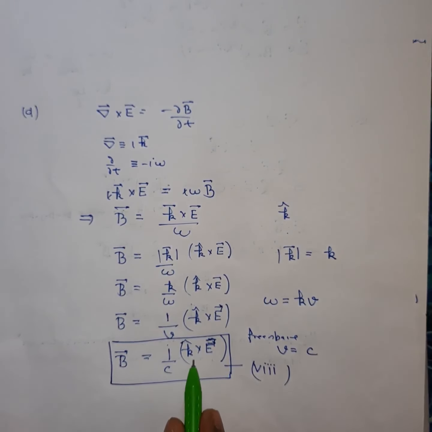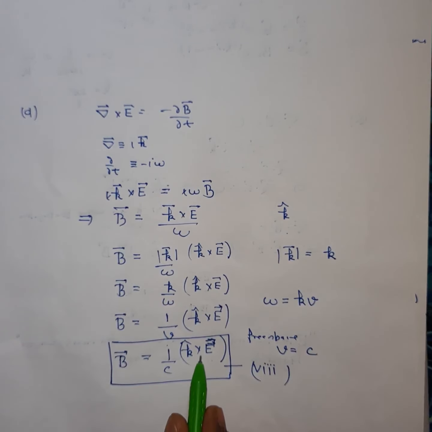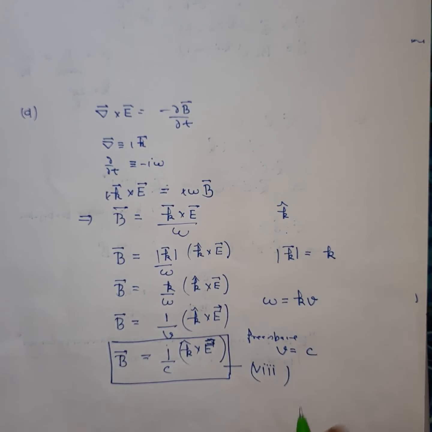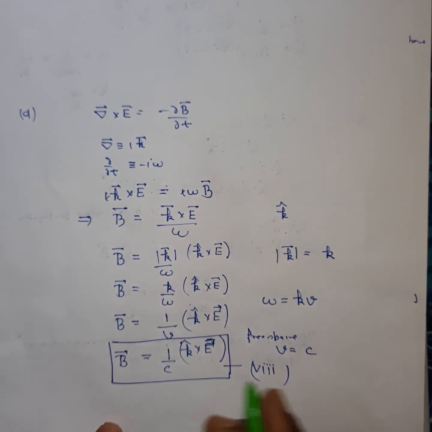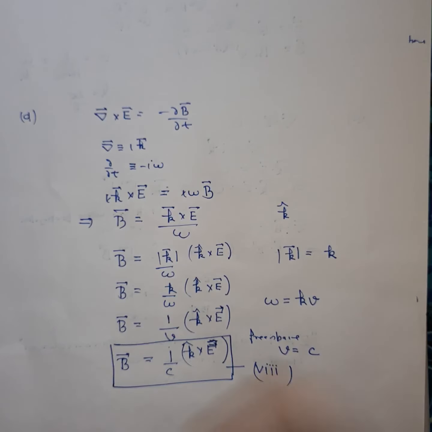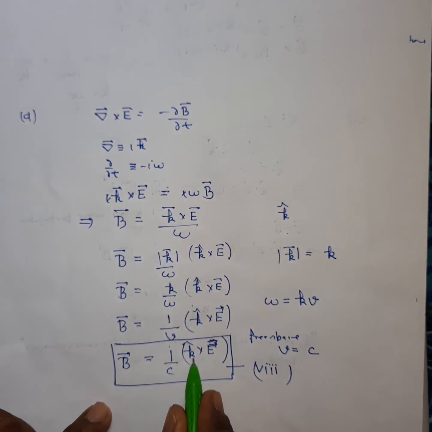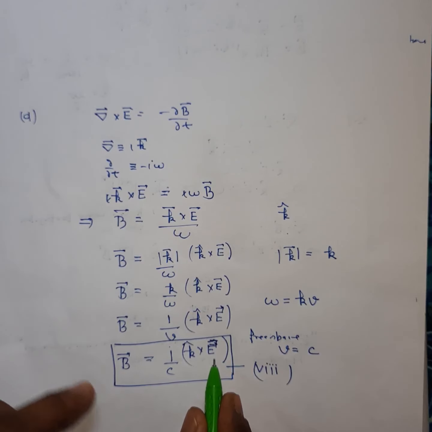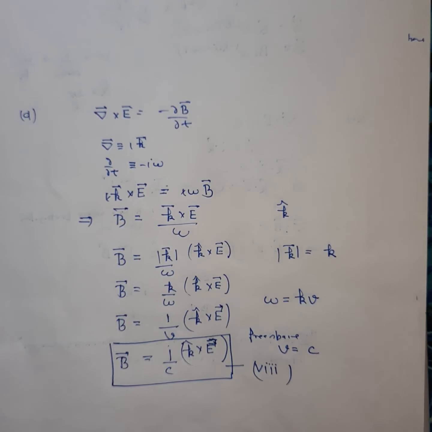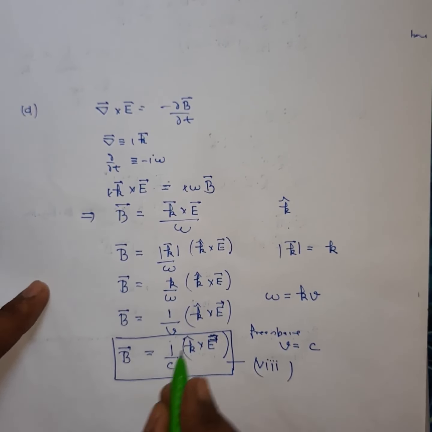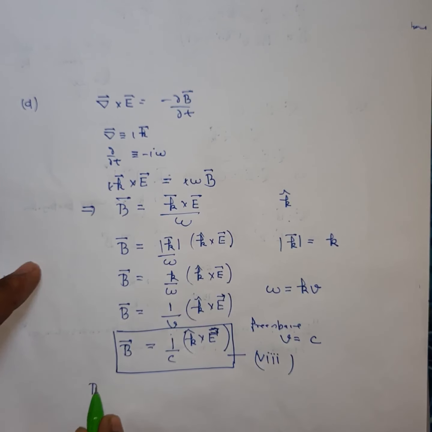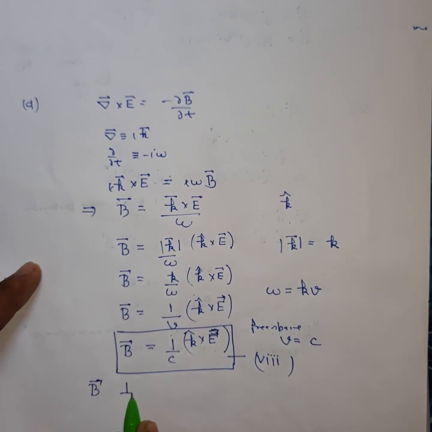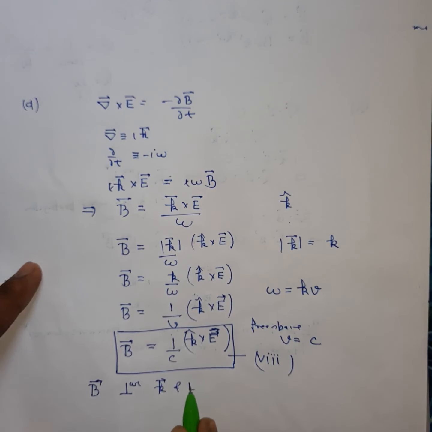So from this relation you conclude that B is perpendicular, since B is given by k cross E. If you use the right hand rule for k cross E, then B will be perpendicular to k and E. Therefore, B vector is perpendicular to k vector and E vector.